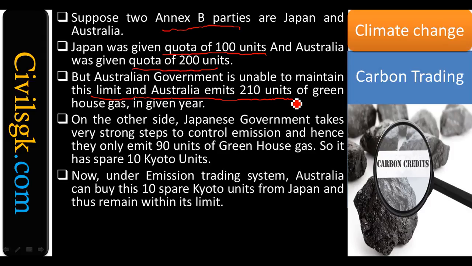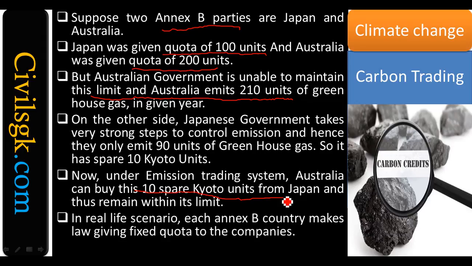In turn, Japan will be able to get money. So under emission trading, Australia can buy 10 spare quota units from Japan and thus remain within the limit. You got my point? This is what you call carbon trading. So every person has to release only this much carbon dioxide. But when you cross that, you have to buy from whichever country has less.